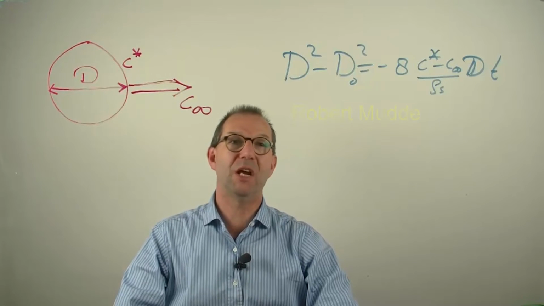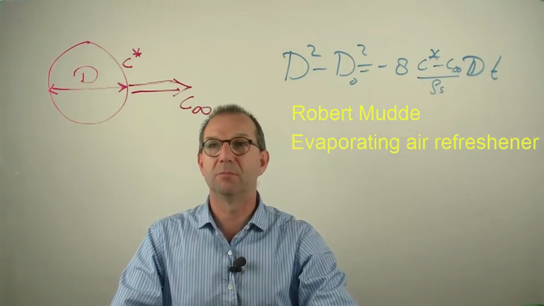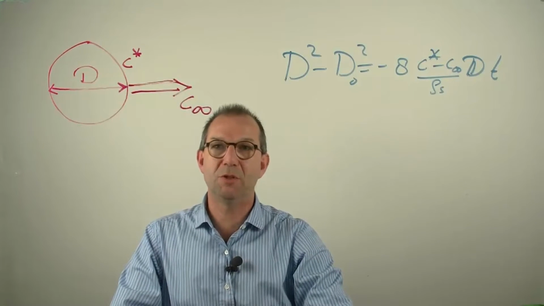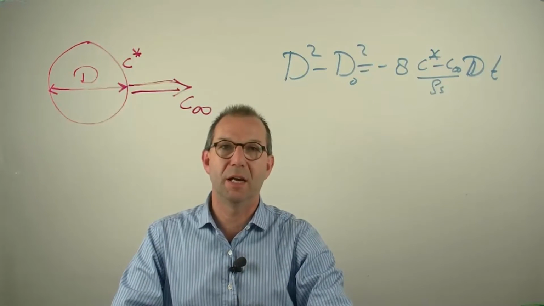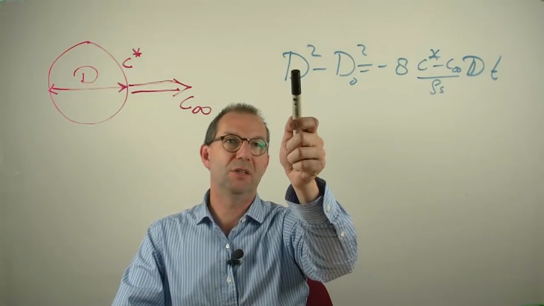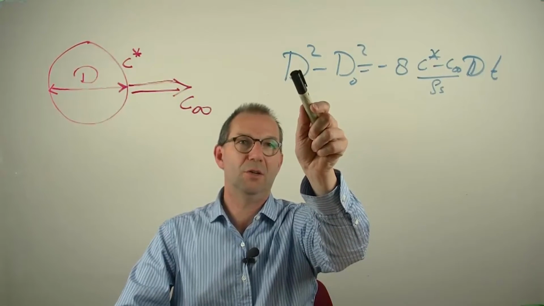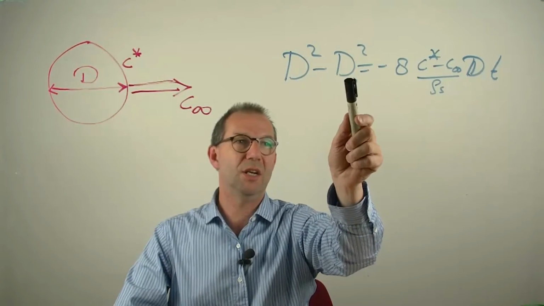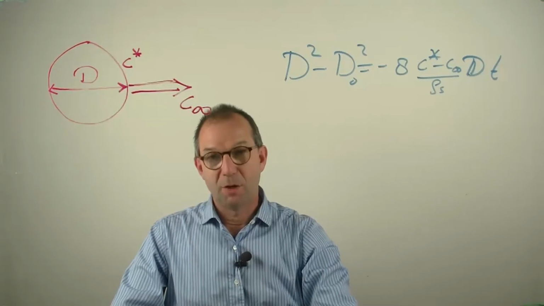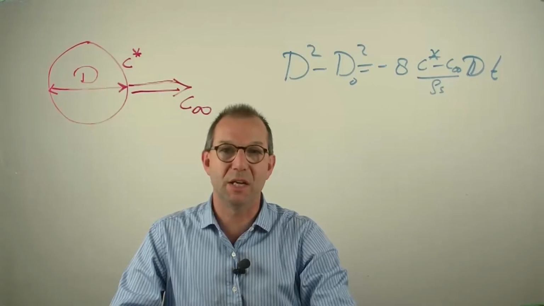In one of the previous examples, we discussed the evaporation of a solid sphere, an air refresher, due to a higher concentration around the sphere and hardly any in the air far away from it. And we backed out from a mass balance that the change in diameter is given by this equation. The diameter at current time minus that initially is given by this, proportional to t. Let us see how quickly this evaporation takes place.